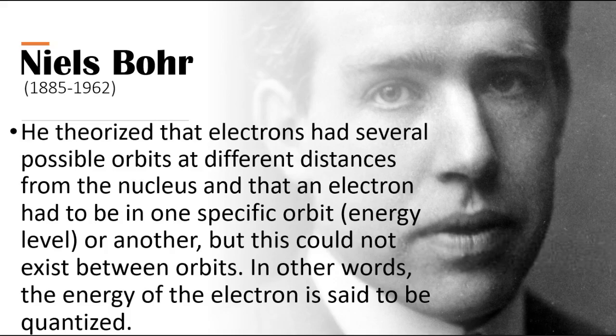He also theorized that electrons had several possible orbits at different distances from the nucleus, and that an electron had to be in one specific orbit or energy level or another, but could not exist between orbits. In other words, the energy of the electron is said to be quantized.